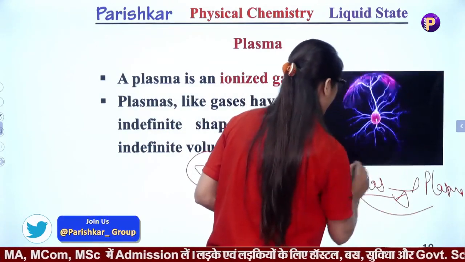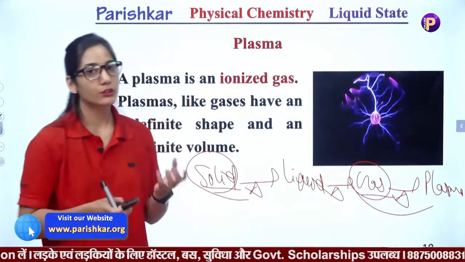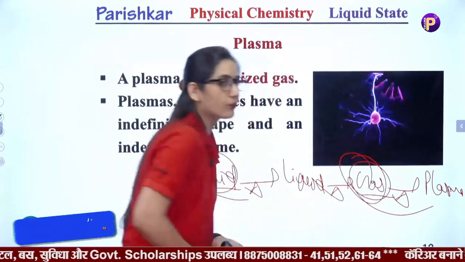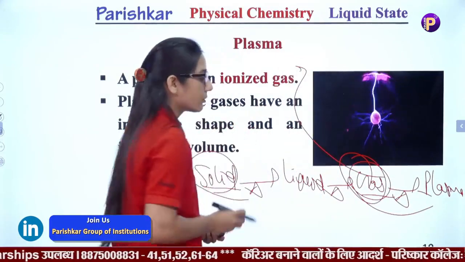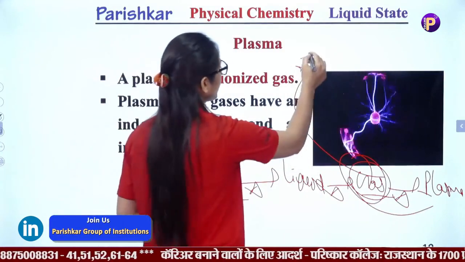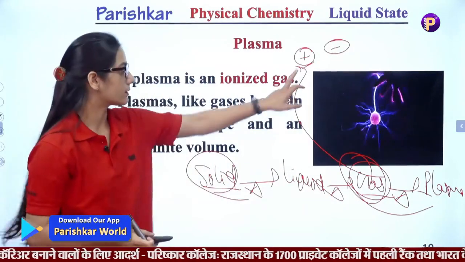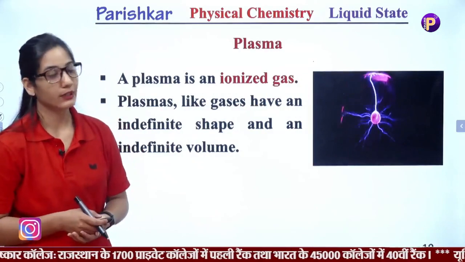It means in gaseous state, particles or molecules of gases move freely, but in plasma state, these molecules of gases are further ionized. It means if we have any gases, then it will decompose into positive and negative ions. Okay, it means plasma is an ionized form of gases.